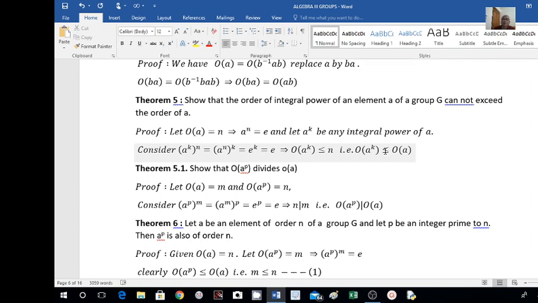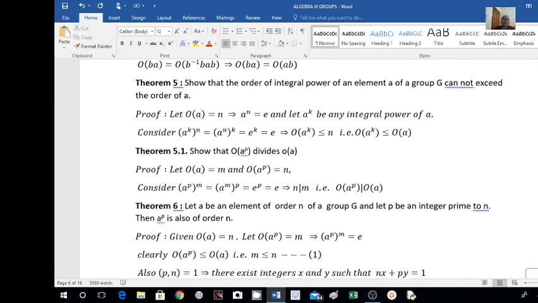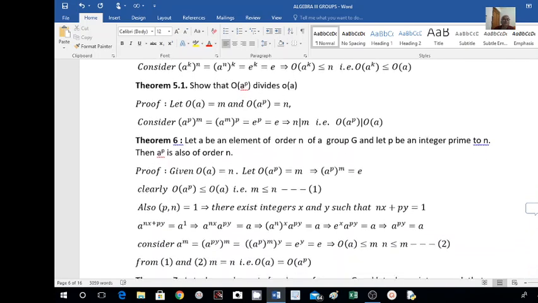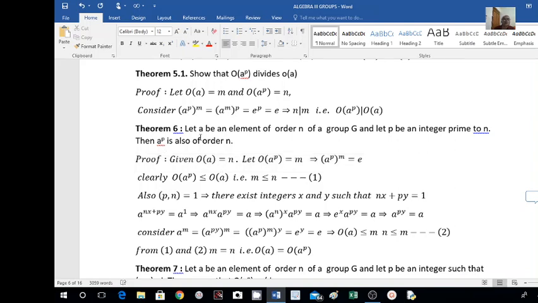This is the theorem, next theorem. This we have already proved: order of any integral power of A is less than or equal to order of A. Now we are going to prove that it is equal to order of A if K comma n is equal to 1. We have to prove that if n is relatively prime to P, then A raised to P has order also equal to n.